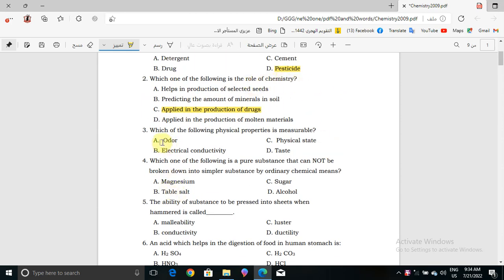Now, question number 3. Which of the following physical properties is measurable? We have here odor, electrical conductivity, physical state, or taste. The correct answer that states the physical property is measurable is physical state.